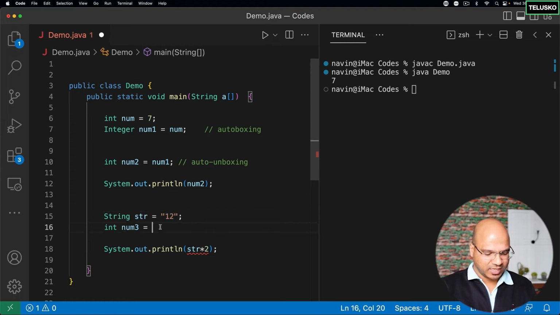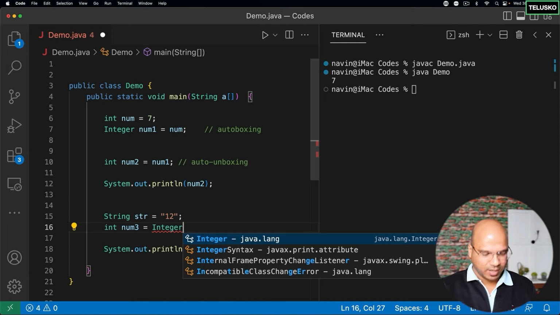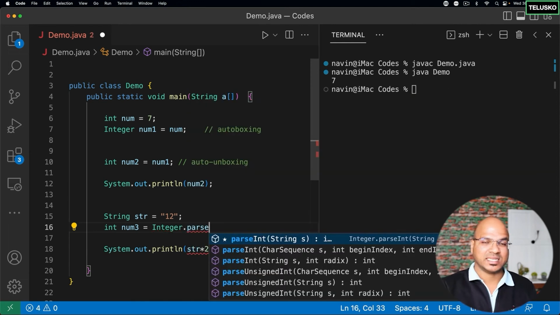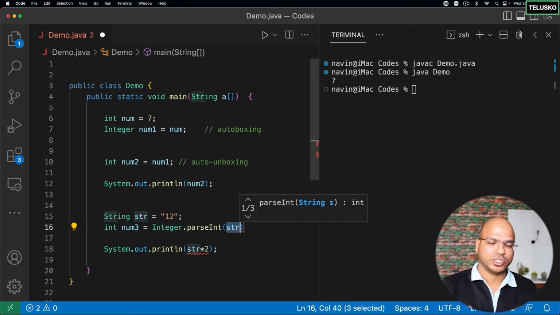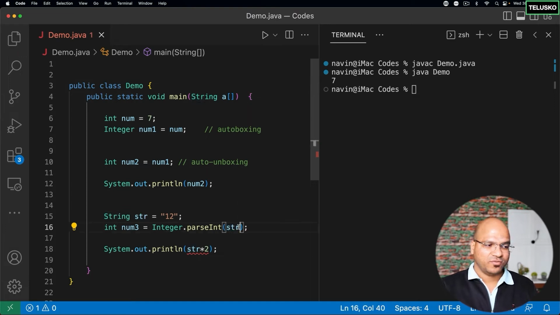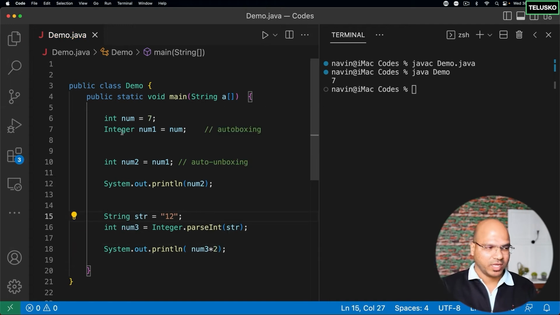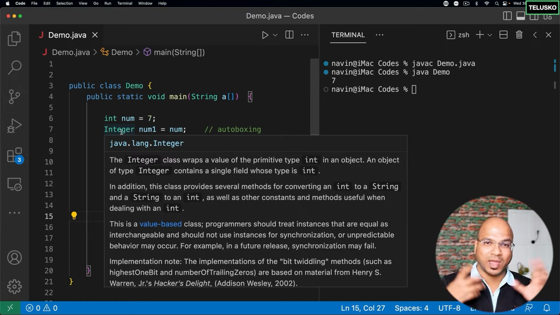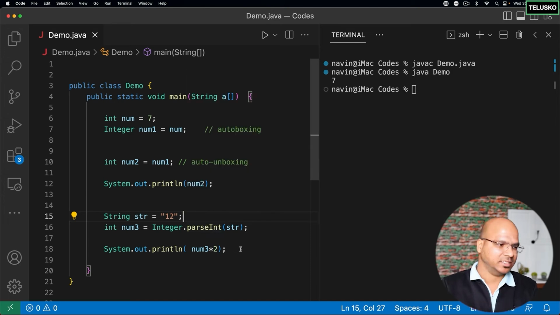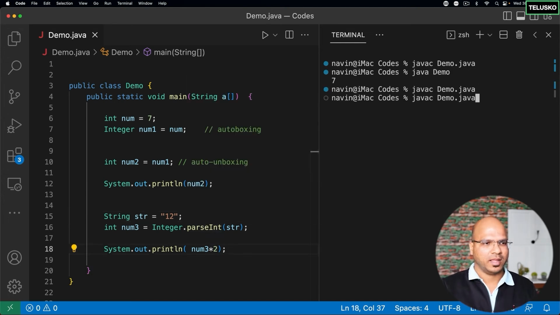For that, there is a class called Integer, which we are using, and this class has a method called parseInt. parseInt is a method which will take the string and convert that into an integer. I can simply say str, and it will take the value from the str, convert that into an integer, and store it in num3, and you can perform num3 into 2. Integer is great. This is called a wrapper class because it's a wrapper around a primitive type, but it provides you multiple features. One of them is parseInt. Let's see if that works. Compile and run, and it worked. Can you see that we got 24 here?